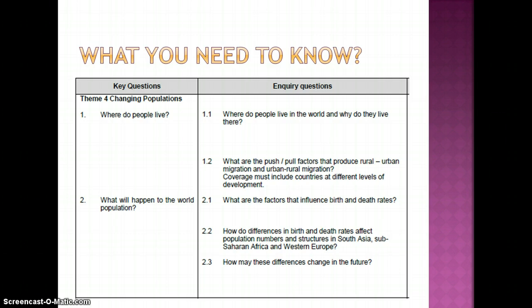What are the factors that influence birth rate and death rate, and how do differences in birth and death rate affect population numbers and structures in South Asia, Sub-Saharan Africa and Western Europe, and how may these differences change in the future?